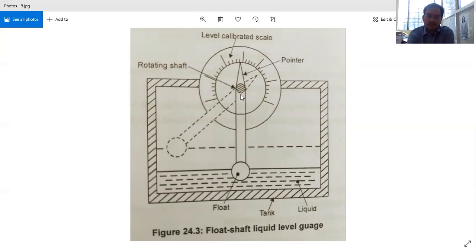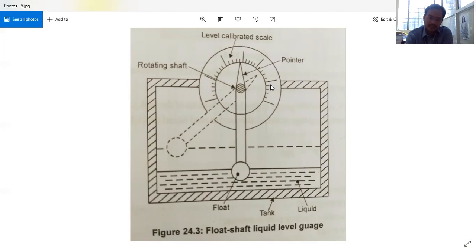So this is also very simple in construction, but it is not suggestible for bigger, larger tanks. But coming to the applications, this gauge can be used both in closed and open tanks to measure liquid levels. So this is an example of a closed tank.